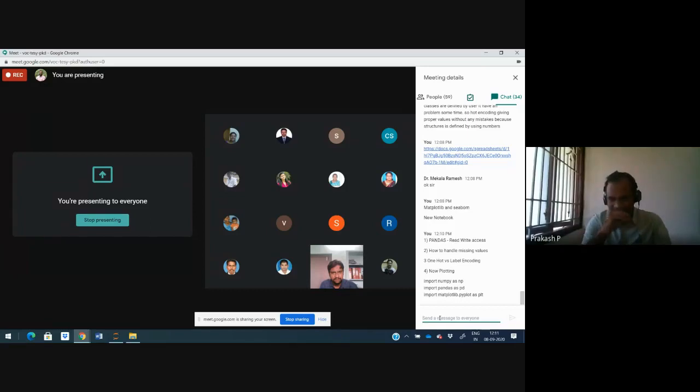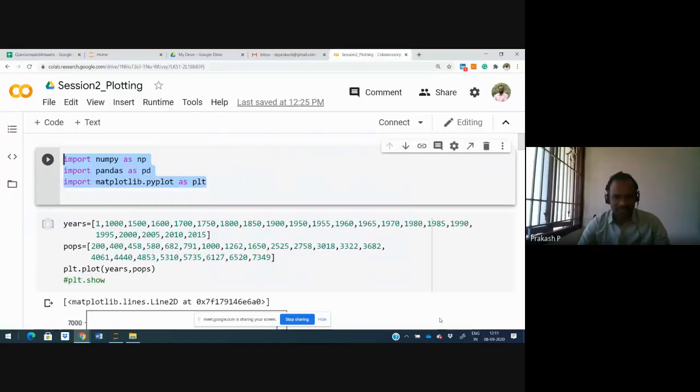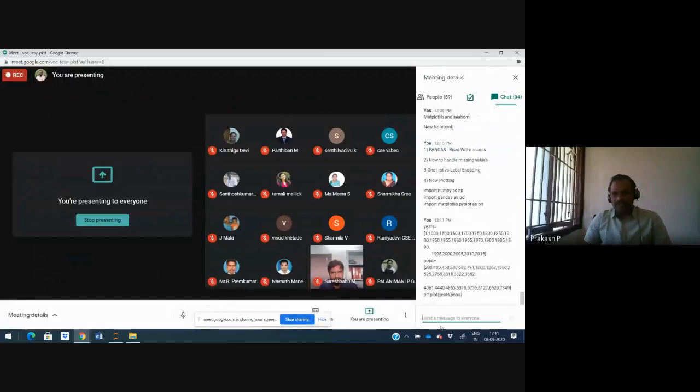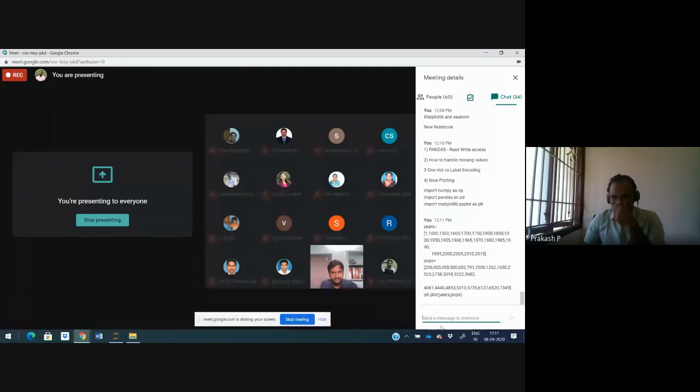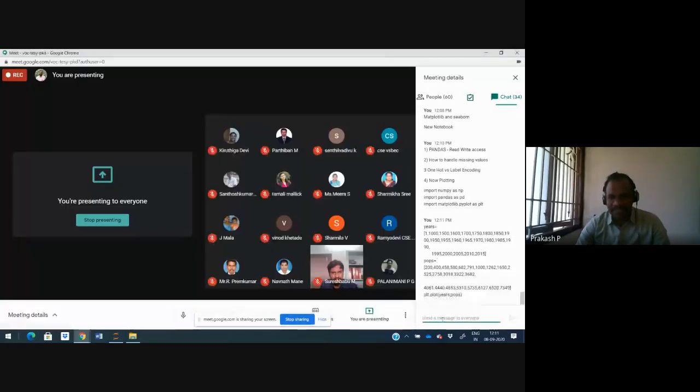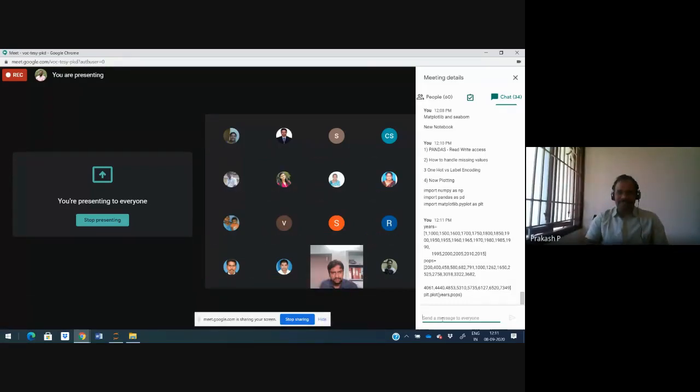First we are done with some pre-processing. Now we are going to do some plotting. We created lists called years and population. We are using plt.plot, where plt is an object for matplotlib's pyplot. We are passing two arguments, years and population. I hope you get an output as a line diagram with a curve. Are you getting a curve or not?